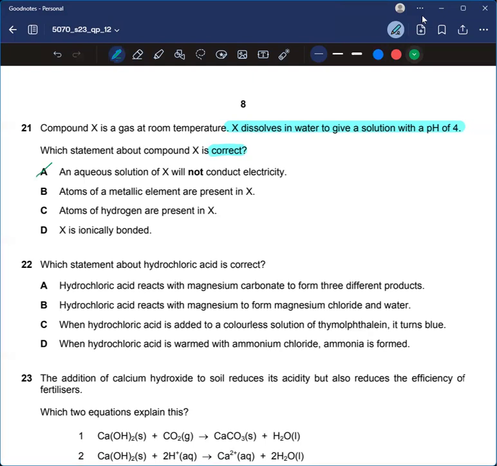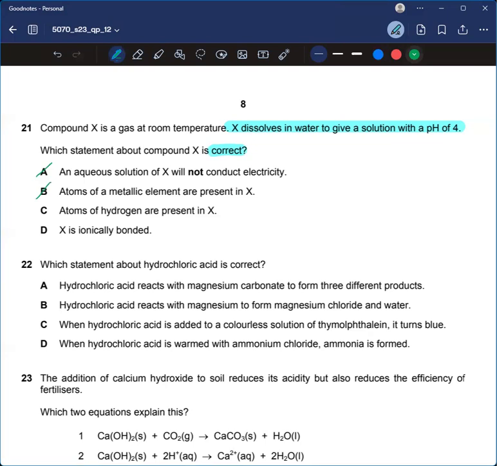Atoms of a metallic element are present in X. No, wait. Compound X is a gas at room temperature, so it can't have metallic elements, right? This is also incorrect.